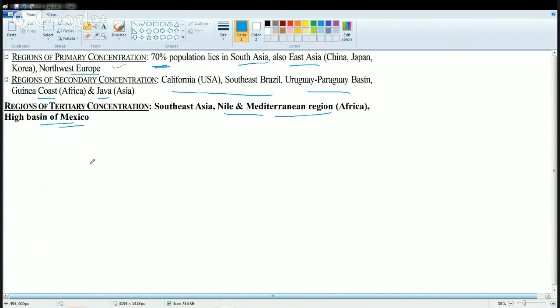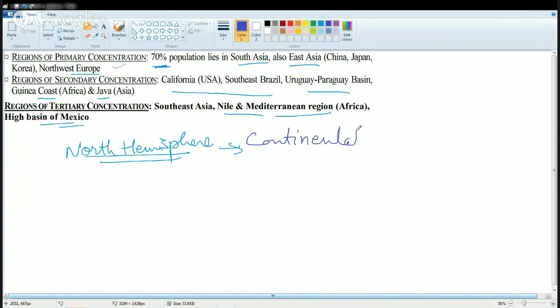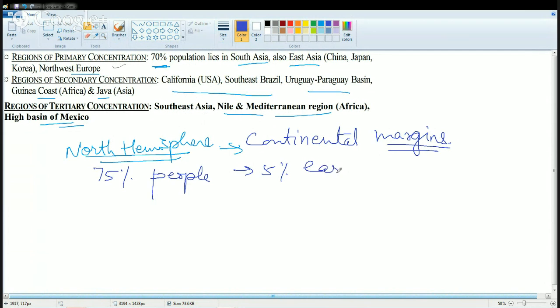Now, the interesting thing to note here is that most of the population is concentrated in the Northern Hemisphere. Again, in the Northern Hemisphere, most of the population is concentrated towards the continental margins. So the continental margins of the Northern Hemisphere have the highest concentration of population. Then some other interesting facts include that 75% of the people occupy only 5% of Earth's surface. And 50% of the people are located only in urban areas.